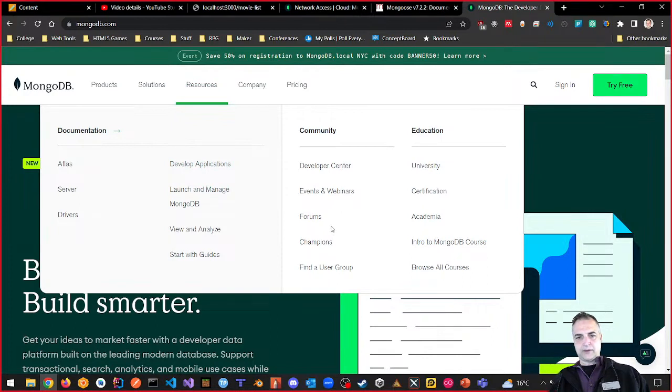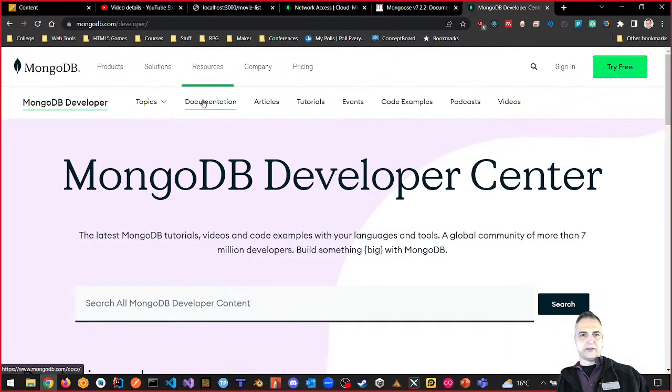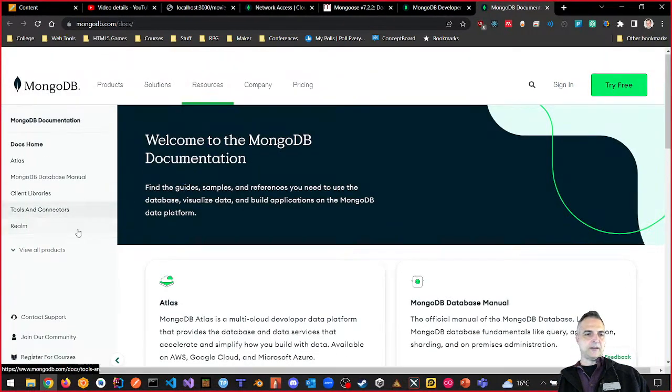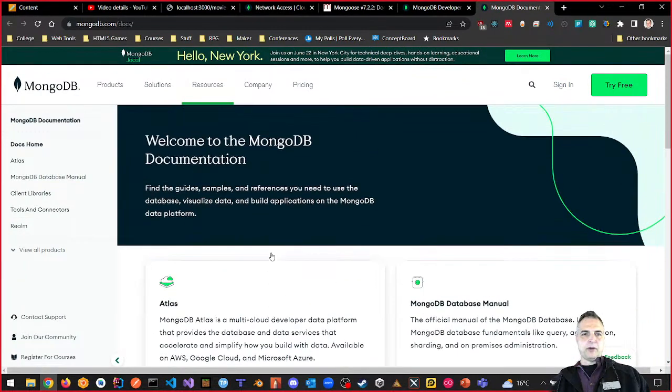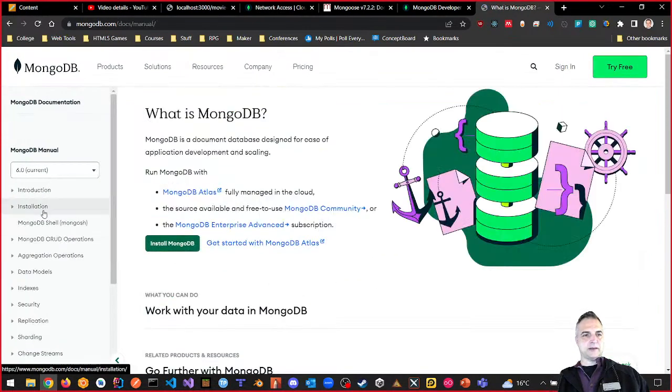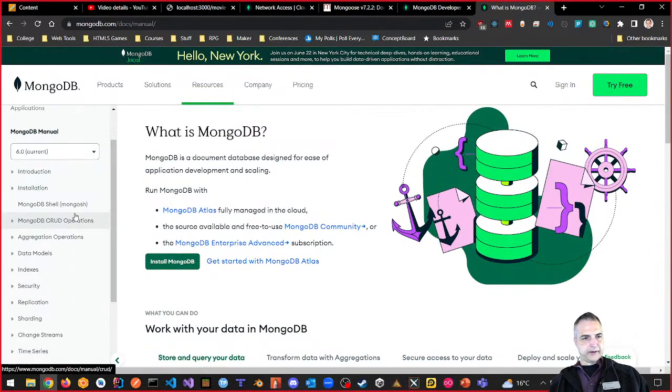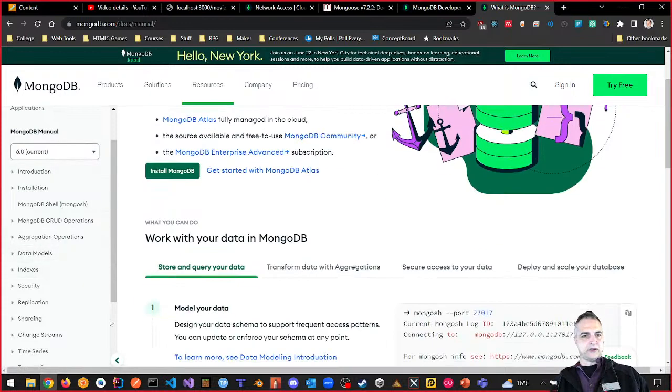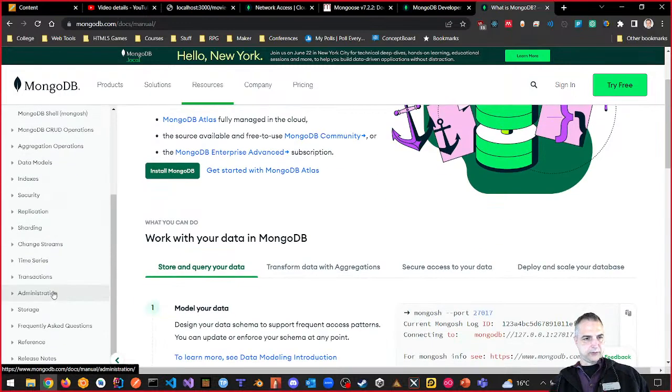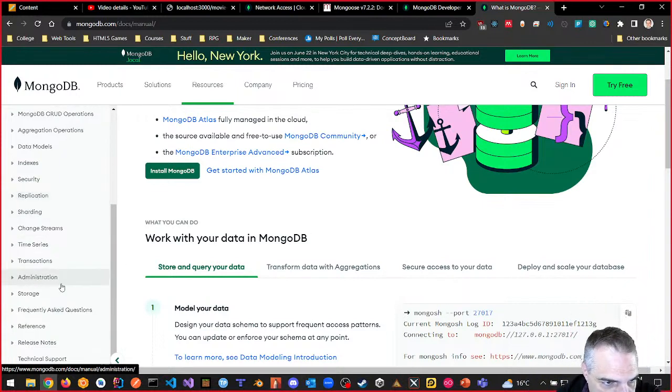Here's forms. Where is it? I don't think so, but hey, let's try this out. Here's documentation. Maybe it is here. I don't know. What we want is the MongoDB database manual. That's it. And version 6 is the big one. And we want to do commands. So let's see, is there a search? Queries, data models, index, security, sharding.